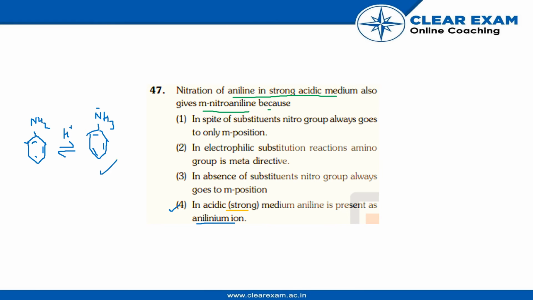meta-directive, more of meta-directive. So besides para and ortho, meta is also created. Meta nitroaniline is also created. Though this is approximately 51%, meta is less than para, but much greater than ortho. But the reason is this: because in strong acidic medium, anilinium ion is created.